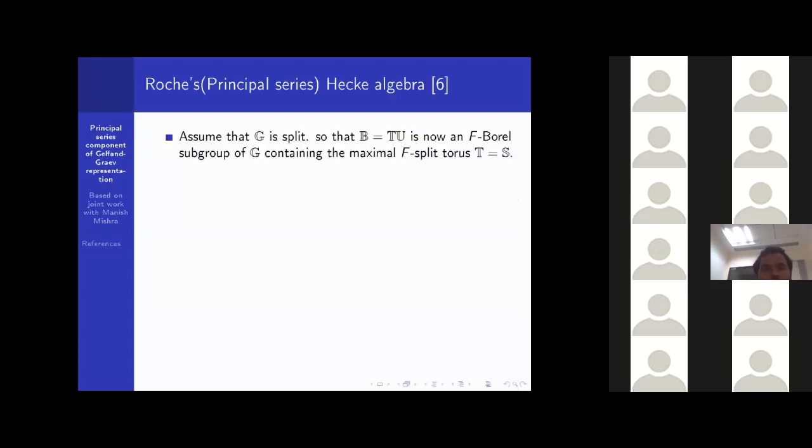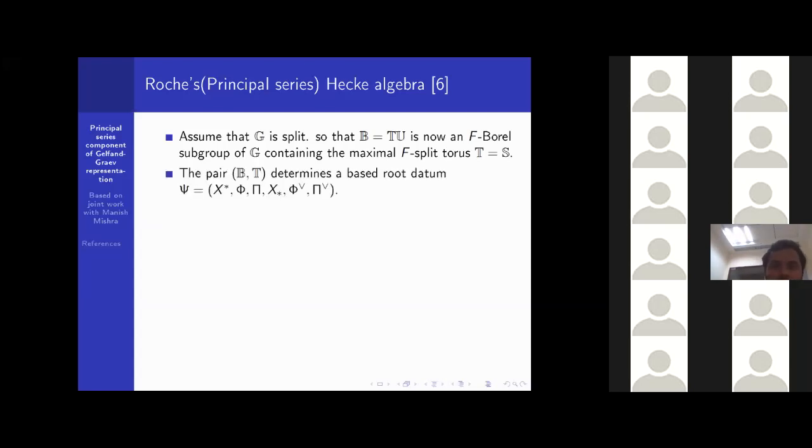From now on, we'll assume that G is split. That means here B equals TU is an F-Borel subgroup containing the maximal split torus T equal to S. And now we'll recall the Hecke algebra, Roche's Hecke algebra, the principal series Hecke algebra.